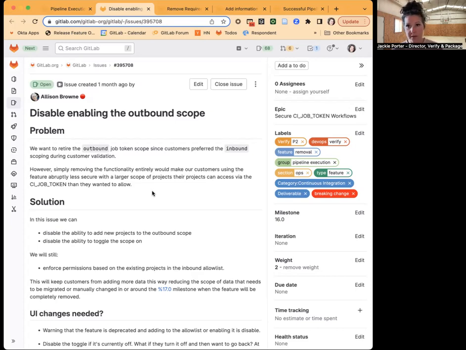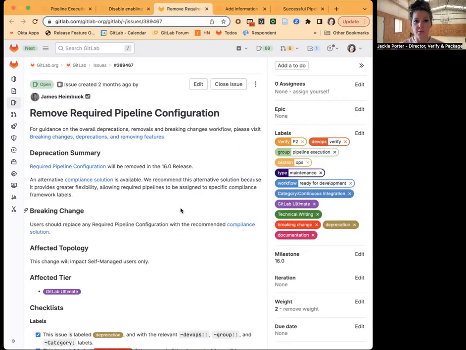So the only thing that's really changing for end users is if your project uses the CI job token and it's a brand new project, you'll need to enable the inbound scoping for it. Another removal or breaking change that we're implementing is removing the required pipeline configuration.